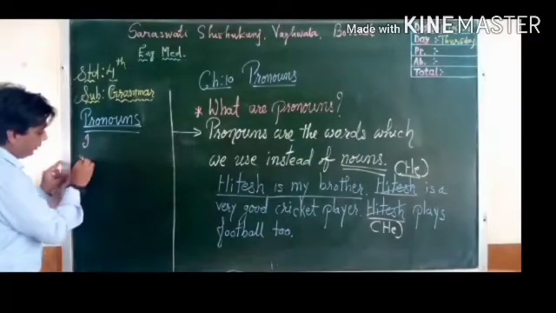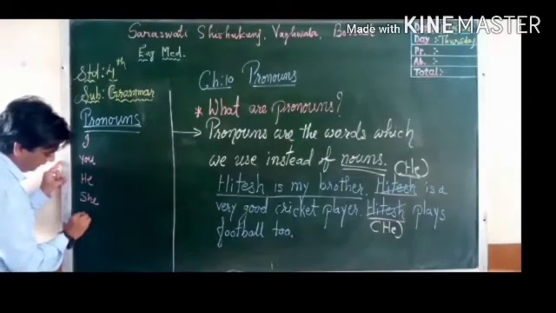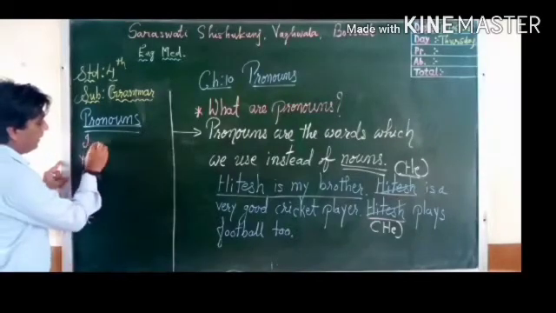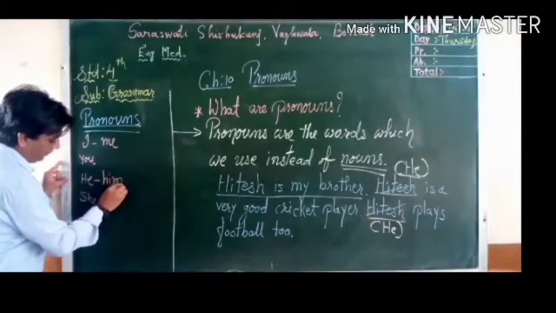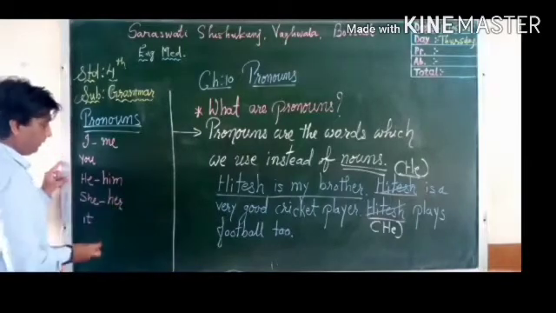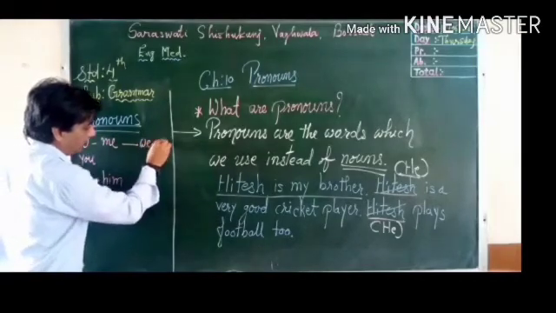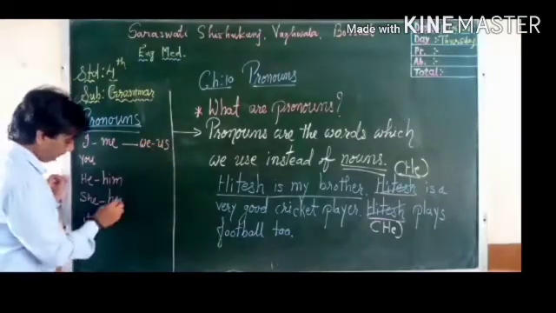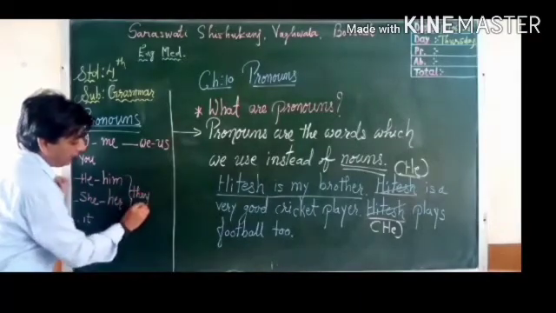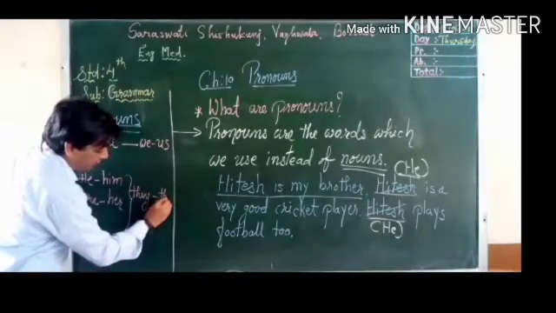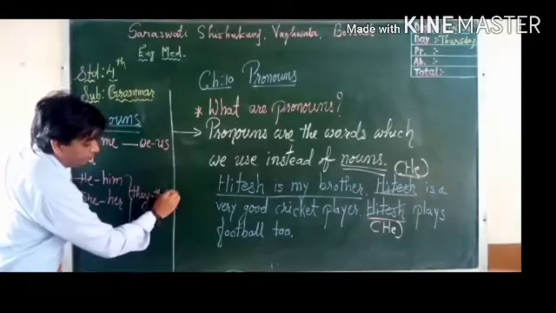I, you, he, she, it, then me, him, her, the plural form of I, we, then another pronoun us, the plural form of he, she, him, it, that is they, and them.